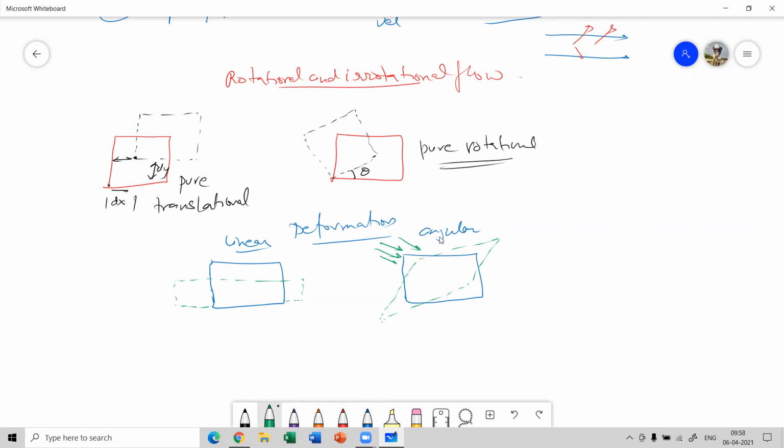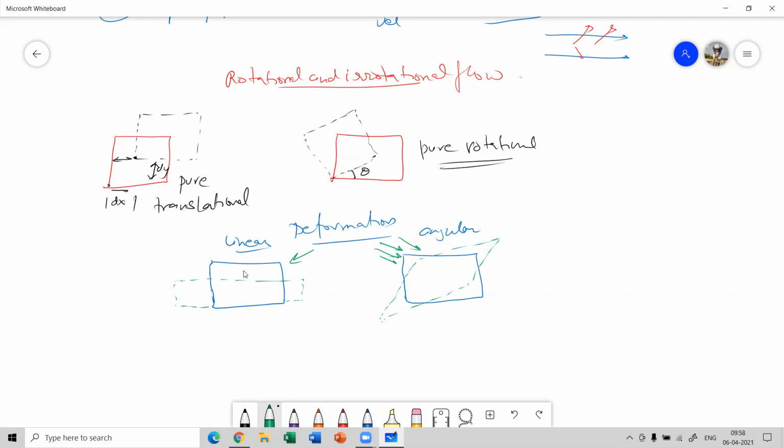Now, there are all these categories. It can be pure translational kind of fluid motion, or pure rotational kind of fluid motion, or there can be deformation of the fluid, which can be linear deformation or angular deformation.